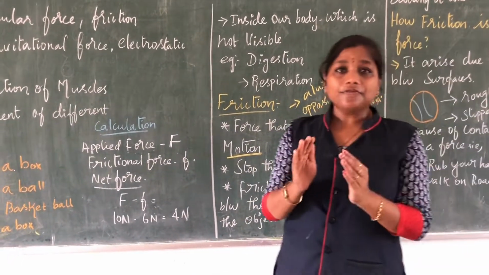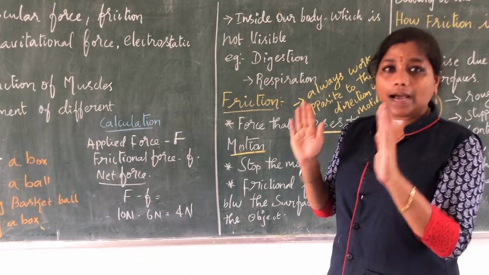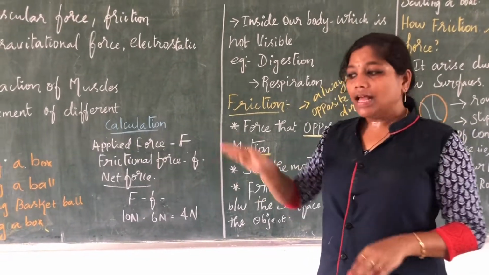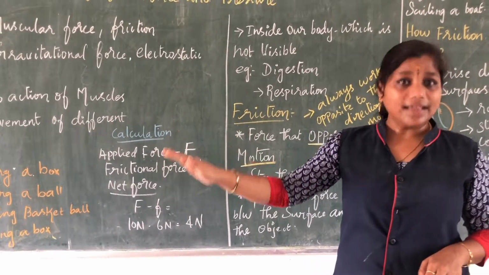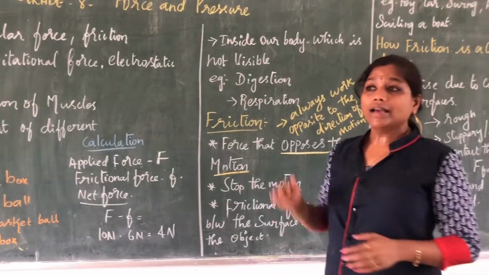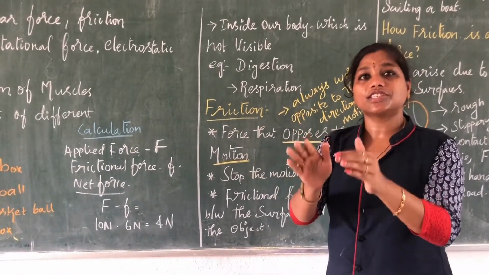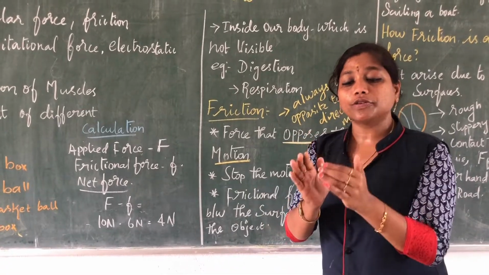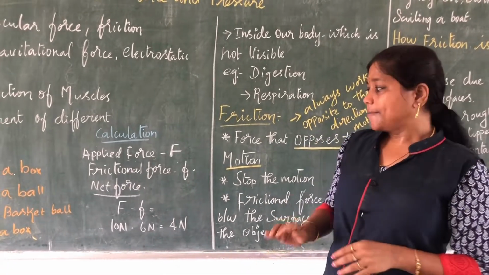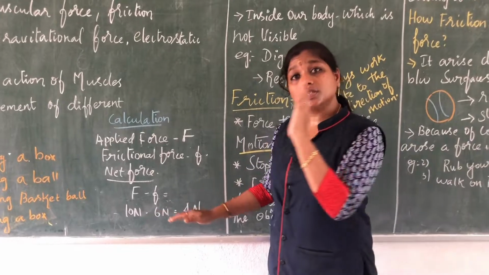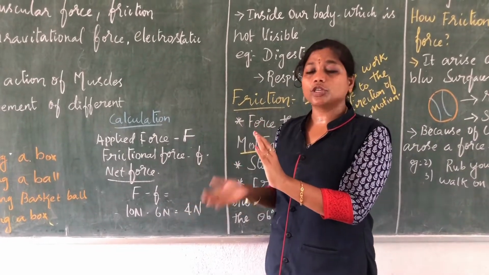Now, if the frictional force and the applied force are equal, the object will be at rest. Are you all clear? If the applied force and the frictional force are equal, the movement of the object gets stopped. But when the applied force is more than the frictional force, what will happen?